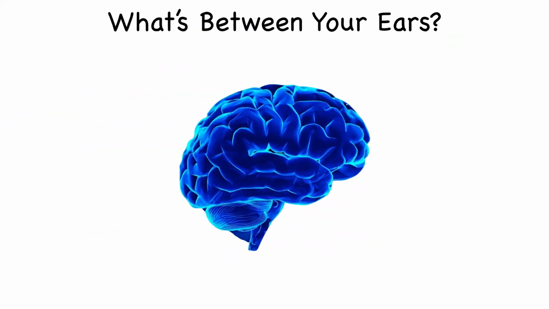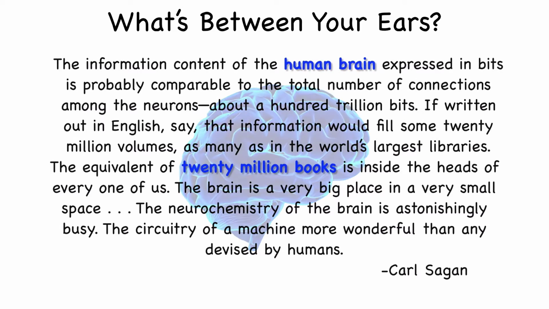Carl Sagan tells us about the amount of information found within the human brain, and I quote, "The information content of the human brain, expressed in bits, is probably comparable to the total number of connections among the neurons, about 100 trillion bits. If written out in English, say, that information would fill some 20 million volumes, as many as in the world's largest libraries.